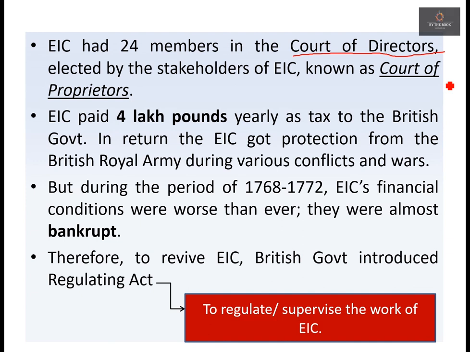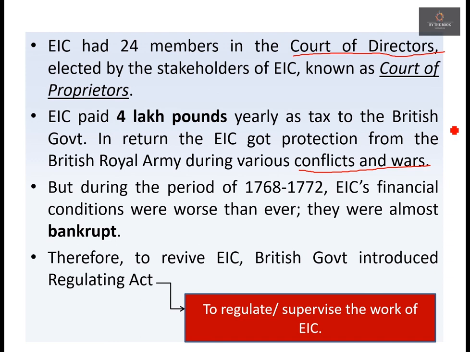Okay, now let's see the next point. East India Company paid 4 lakh pounds yearly as tax to the British government. In return, the East India Company got protection from the British Royal Army during various conflicts and war. See, the East India Company was such a profitable company that it paid 4 lakh pounds as tax to the British government yearly, that too. Okay, like any other modern day business establishment, East India Company too paid taxes. To whom? The British government. And in return of this tax paid, the East India Company got support from whom? From the British Royal Army.